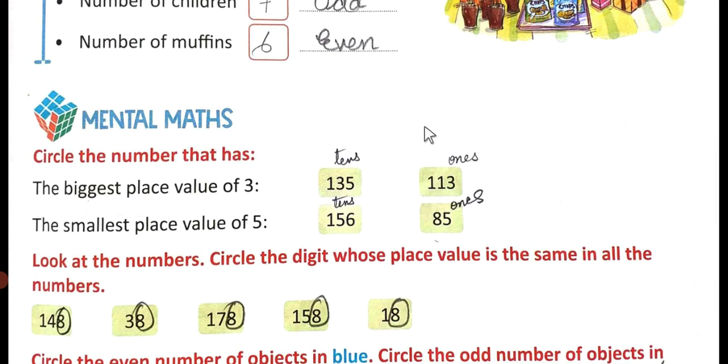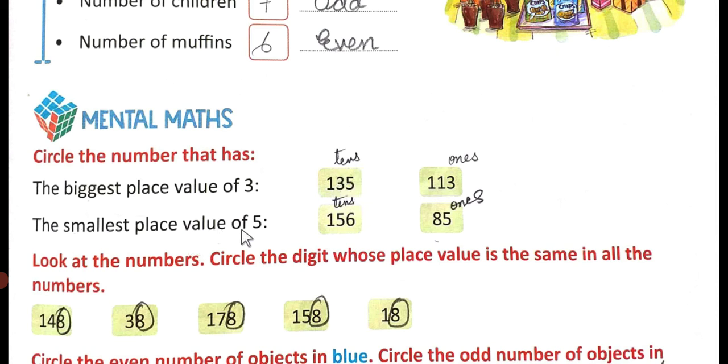Now let's come to mental maths. Circle the number that has the biggest place value of 3. Here two numbers have been given, 135 and 113. So here 3 has which place? Ones. And in this number 3 is at the ones, tens, hundreds. The 3 is at the tens place.